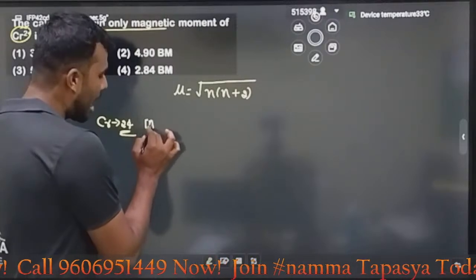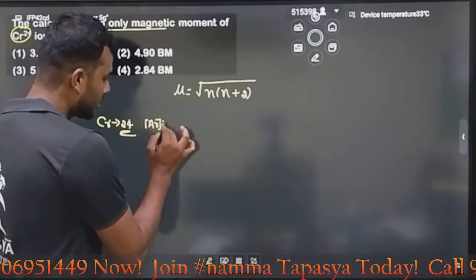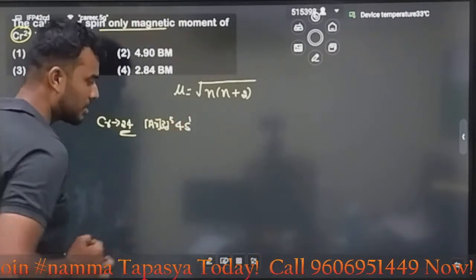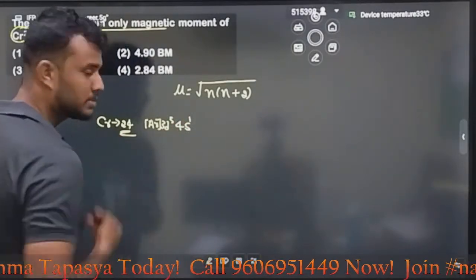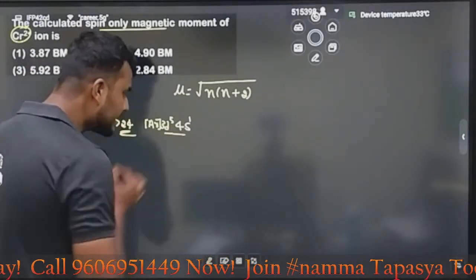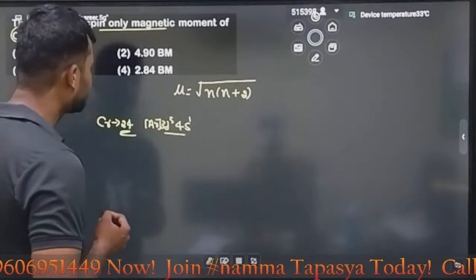Chromium, what is the electronic configuration? Argon 3d5 4s1. This is the exception of chromium. Correct? A chromium exception, 3d5 4s1. If you come with the 3d5 4s1, my dear bacho, look here.